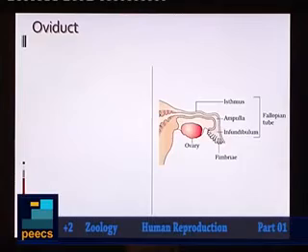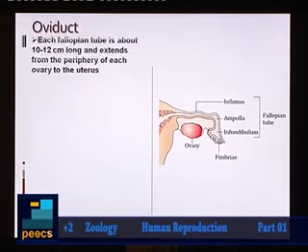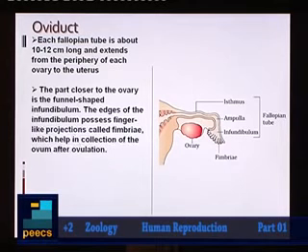Now the second component, as I told you, is a pair of oviduct. Oviducts have a length of 10 to 12 centimeters and each oviduct is composed of three portions. As you see in this diagram, the three portions are isthmus, ampulla and infundibulum. Oviduct is also known as fallopian tube. So oviduct or fallopian tube is having these three portions.